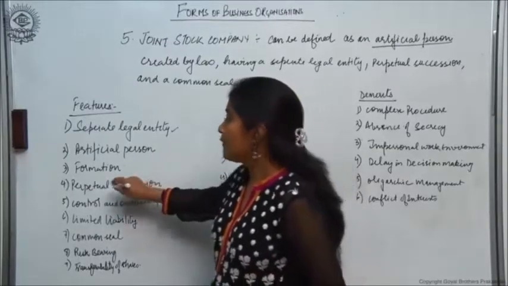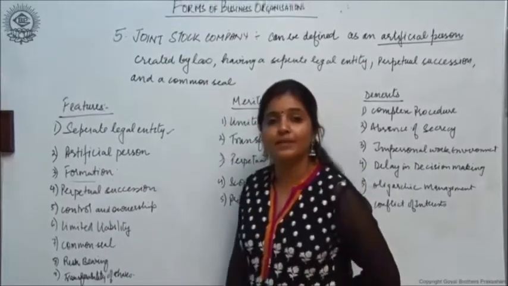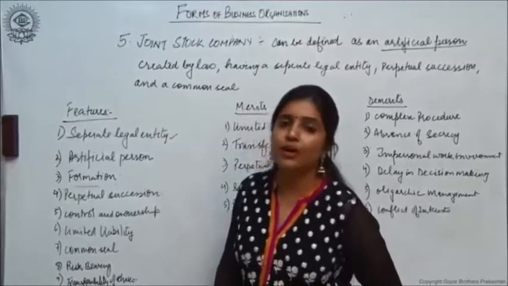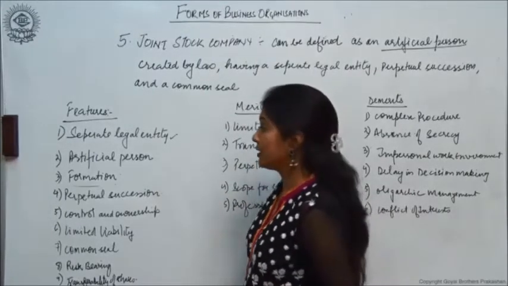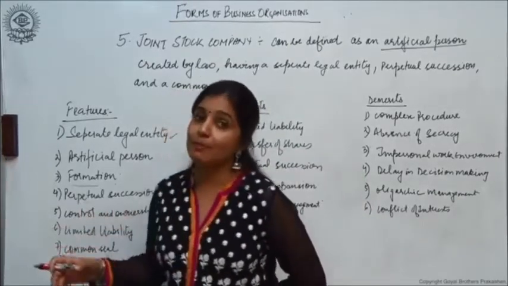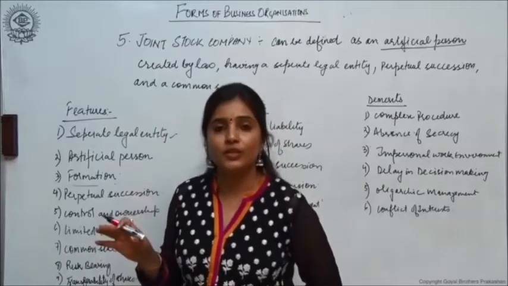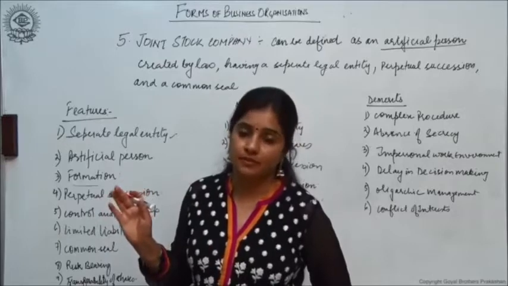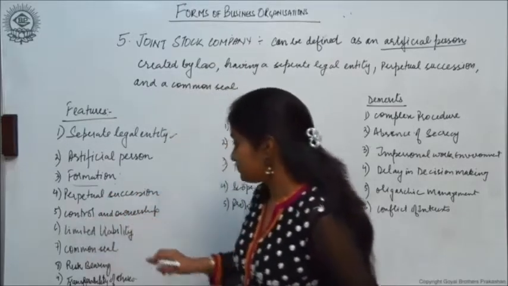Clear? Then formation. It is formed as per the provisions of the Companies Act 2013. Whatever legal formalities are required to be performed under the Act, they have to be necessarily performed. Then perpetual succession. That is, the company continues to exist despite the death, lunacy or bankruptcy of any of its members. Right? Then control and ownership.